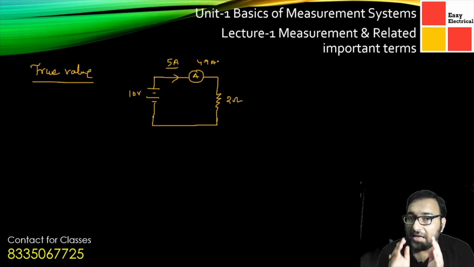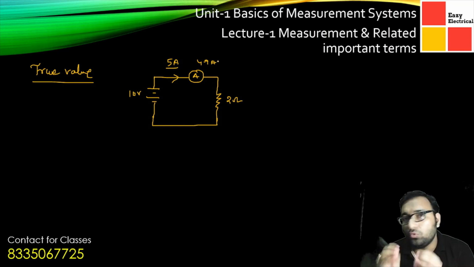So in any measurement, we cannot measure the actual true value. We are only accepting a certain value to be the true value, but this is not the actual value. For any measurement, we cannot determine the true value.